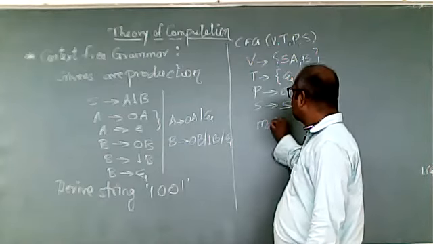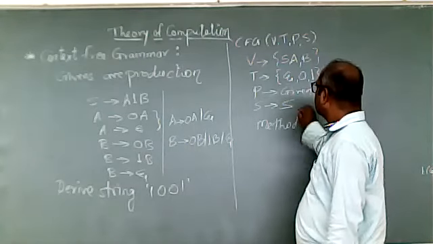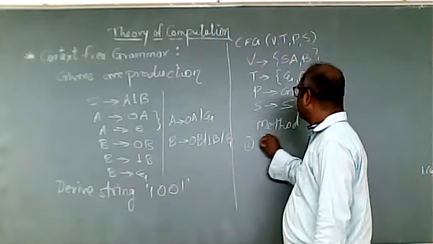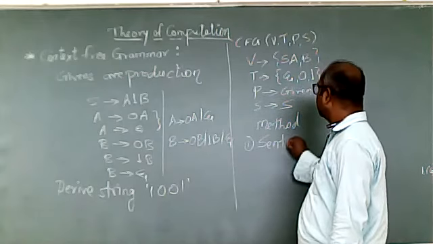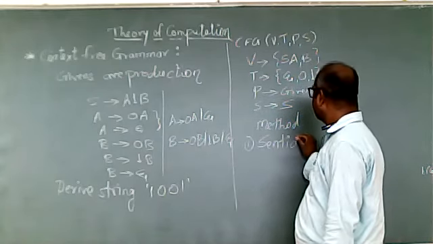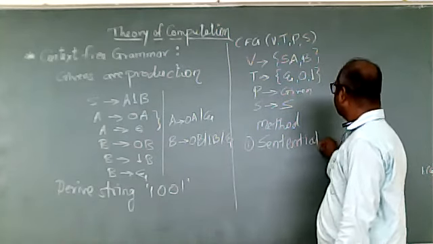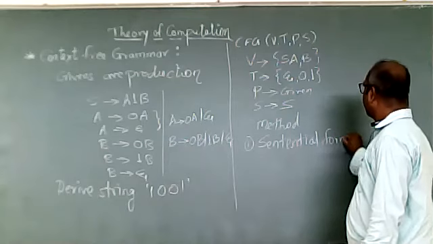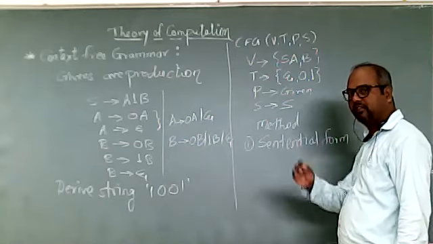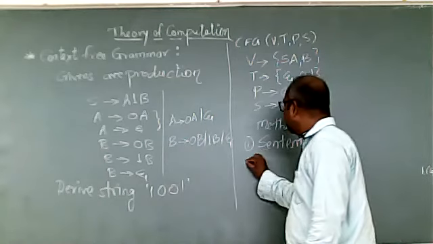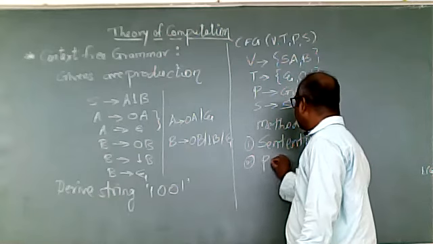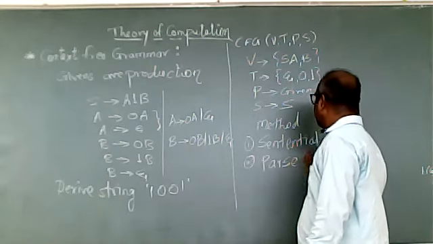The first method is called the sentential form, where I will produce it in the form of equations. The second method is called a parse tree.